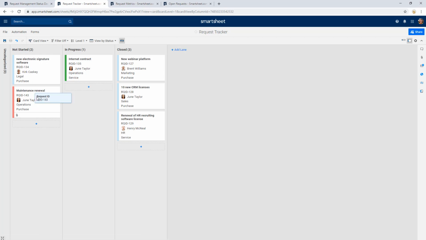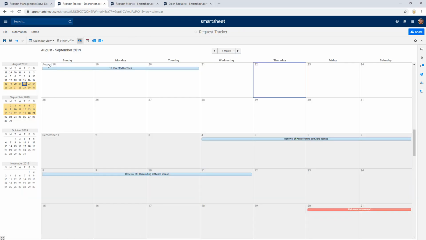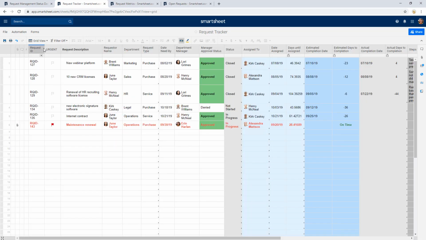So maybe I want to move this task from not started to in progress, and I can simply click and drag my cards between lanes in order to change that status. Or I may want to view my sheet as a calendar view. So I may want to holistically see all the different projects that I have running in a weekly or a monthly view.